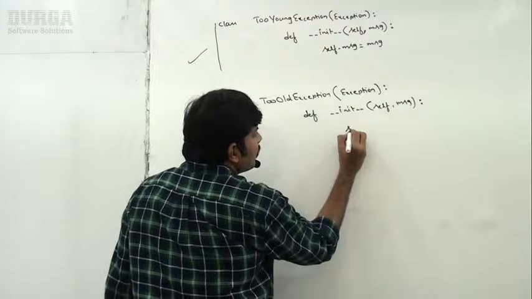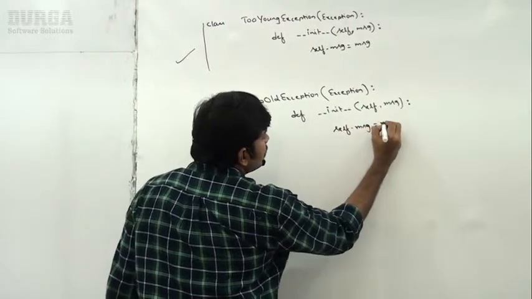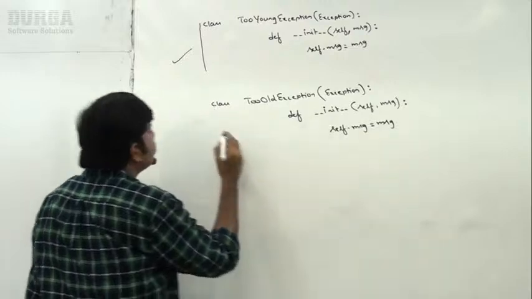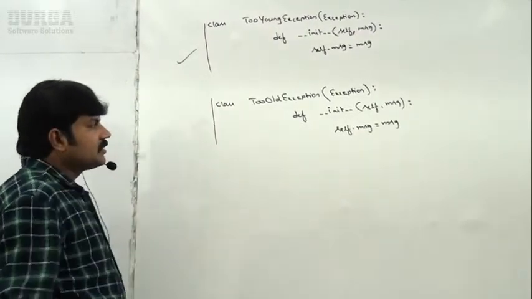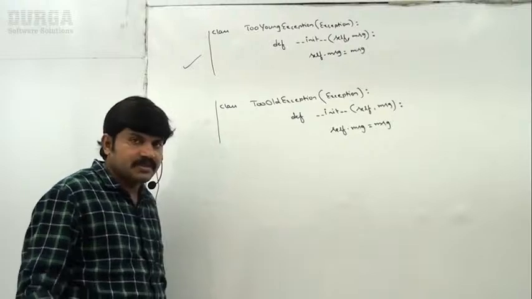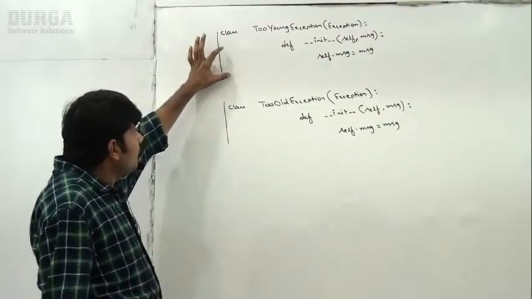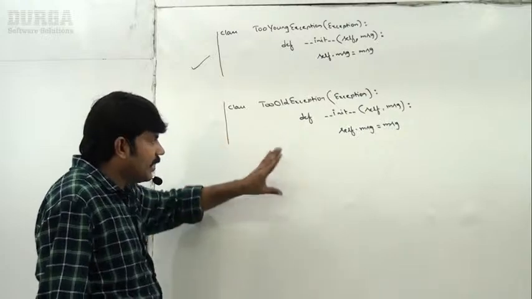Here self.message = message, like this. Yes, the second customized exception is also ready, friends. Sir, up to this any doubt? Can you please confirm? So here is how you can define our own exceptions.